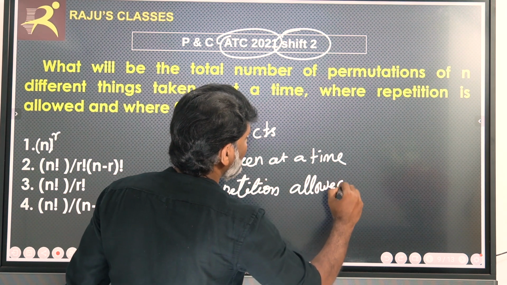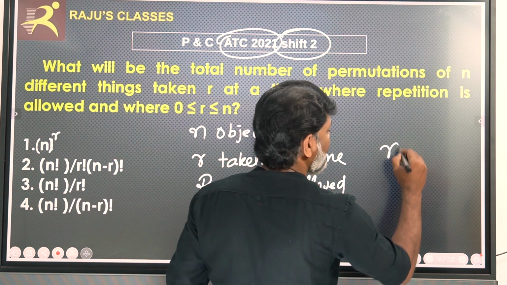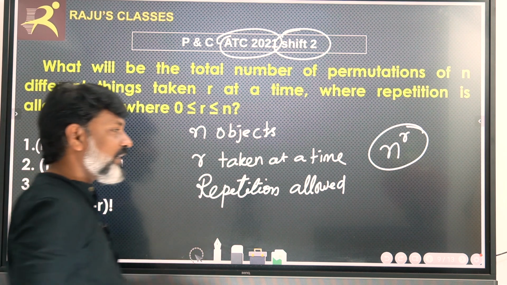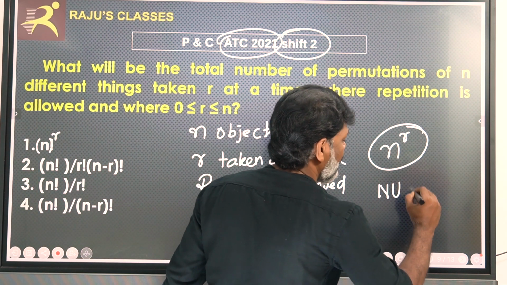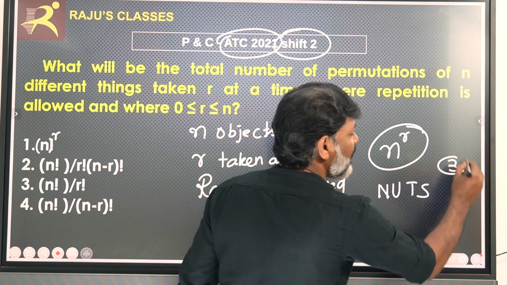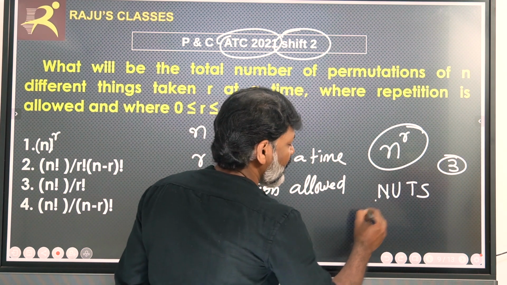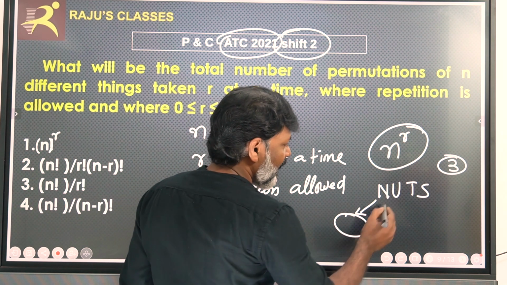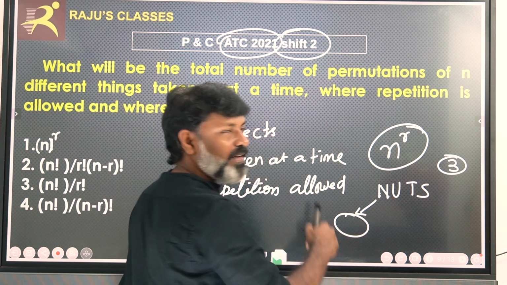When repetition is allowed, we know that the formula is very simple, n power r. We have seen that with the nuts. What are the maximum possibilities of choosing 3 letters where repetition is allowed? If I choose 3 letters when repetition is allowed, it can be of nuts, of anything.